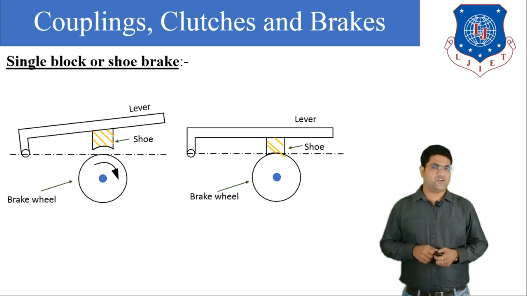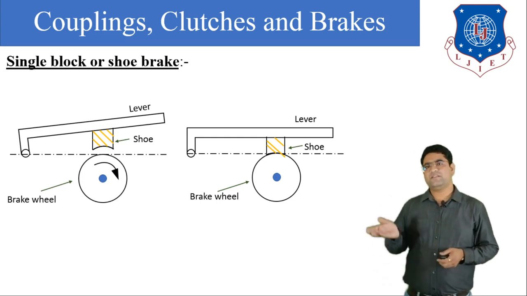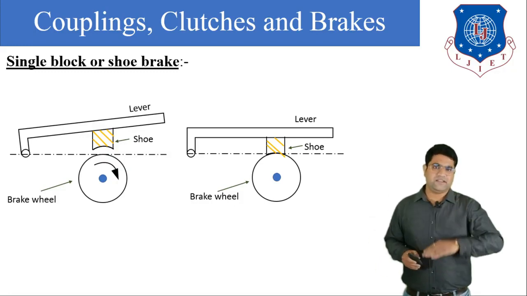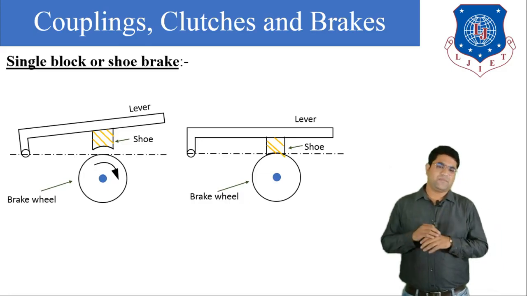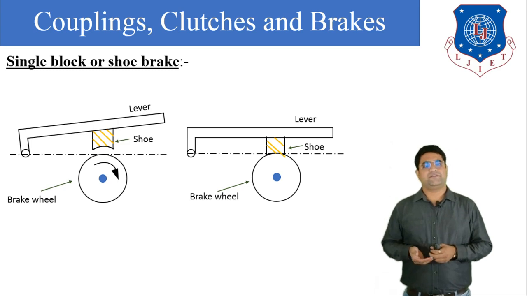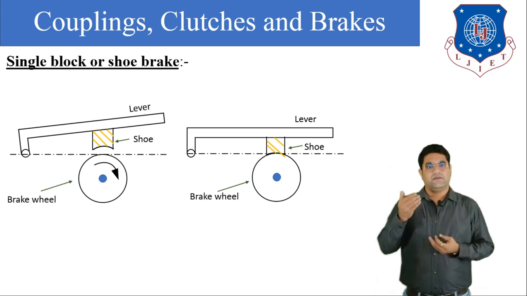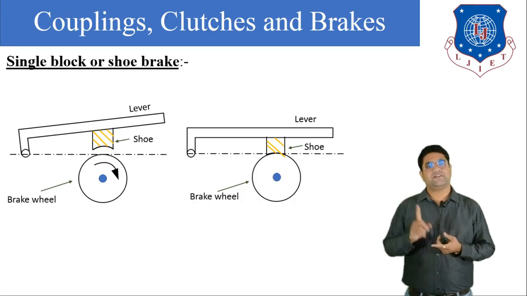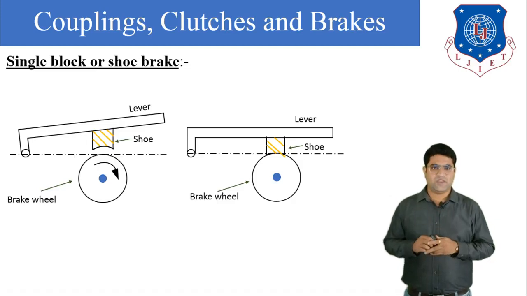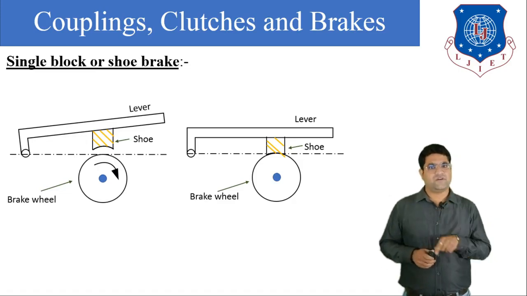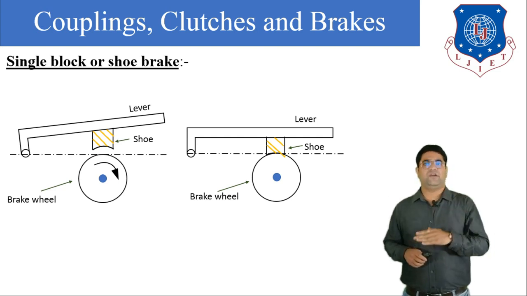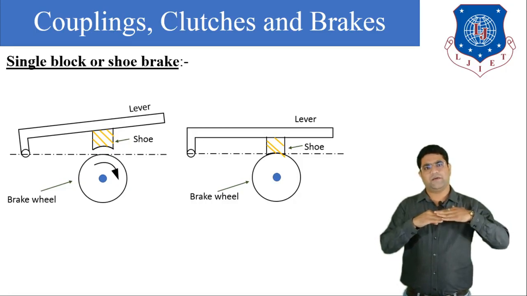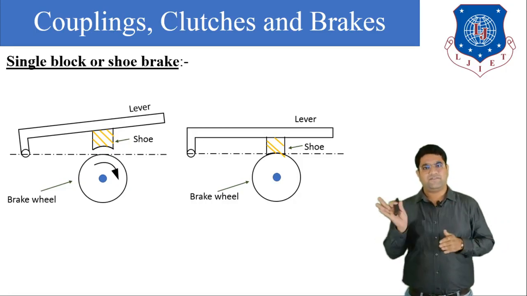Now let us understand the working of this brake. Here you can see the wheel is rotating in the clockwise direction. Now, whenever we press the lever, the shoe will engage with the driving wheel. So what happens? Frictional forces appear between the rotating wheel and the shoe. The frictional force will act in the opposite direction. Here the wheel is rotating clockwise. Whenever we apply force on the lever, the shoe will engage with the wheel, so that the frictional force will be applied in the opposite direction, or the left side direction.